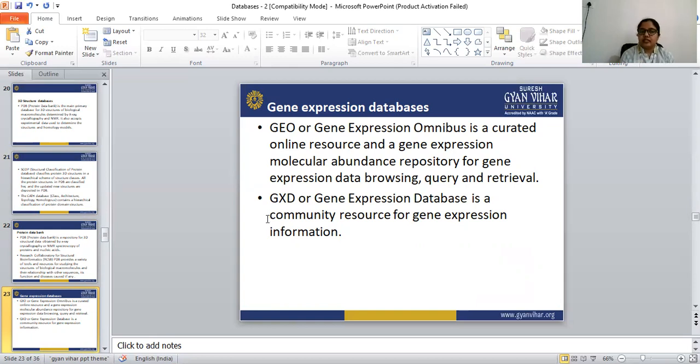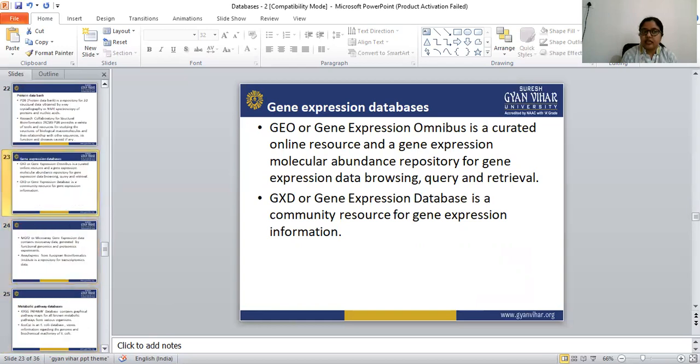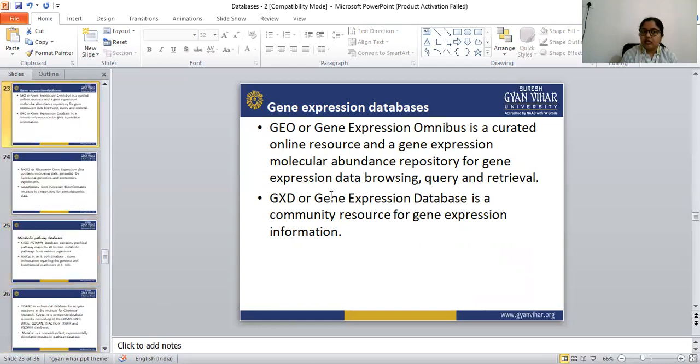Next is GXD. GXD, the Gene Expression Database, is a community resource for gene expression information. We can find all the information about gene expression in the GXD.